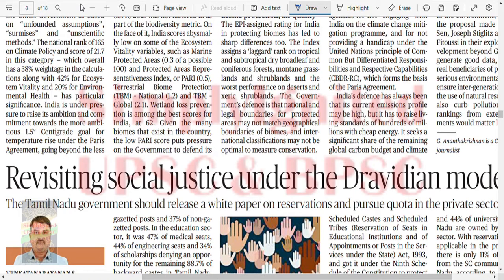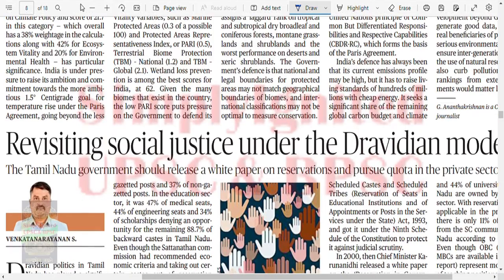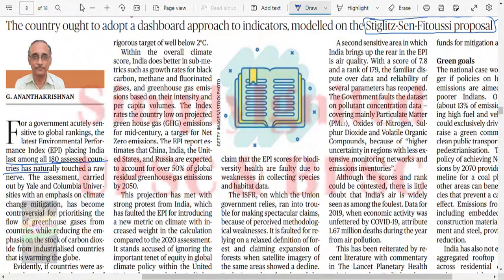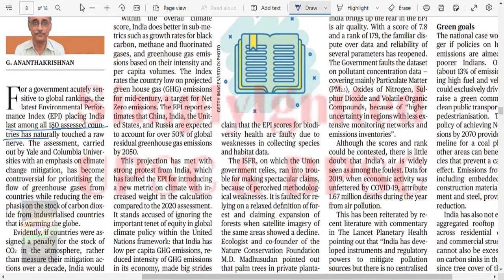India is under pressure to raise its ambition and commitment towards the more ambitious 1.5 degrees centigrade goal for temperature rise under the Paris Climate Agreement, going beyond the less rigorous target of 2 degrees. Within the overall climate score, India does better in some metrics such as growth rate for black carbon, methane, fluorinated gases. Okay, so this is also a metric.